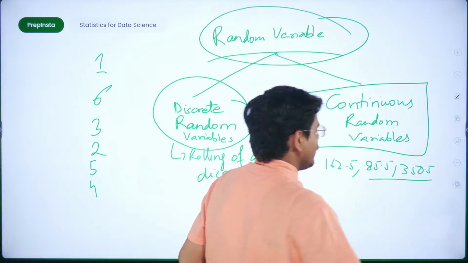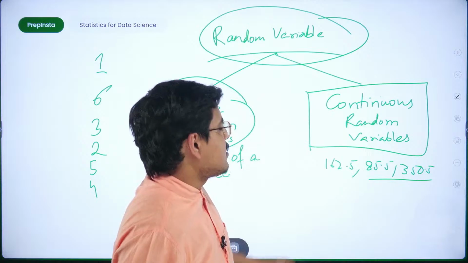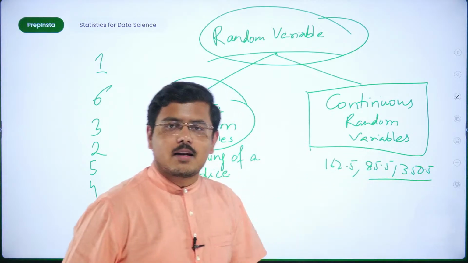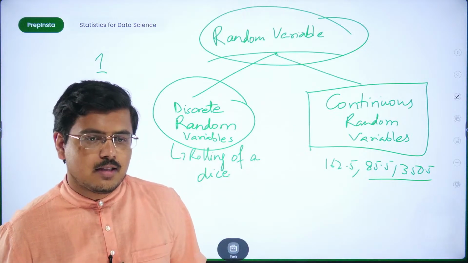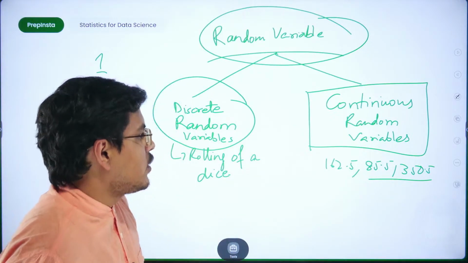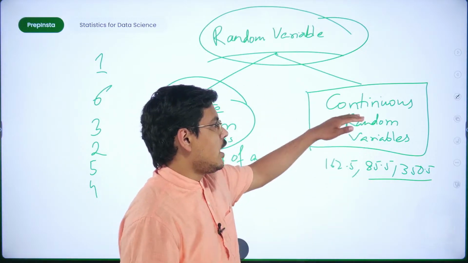Such weights can appear. So in this case, these values are continuous random values, generated by random experiments but they are continuous numbers.